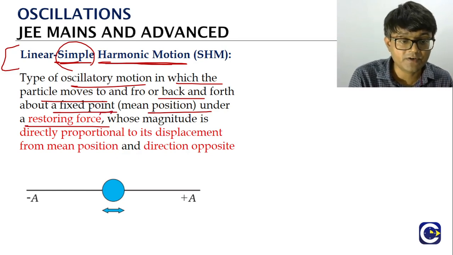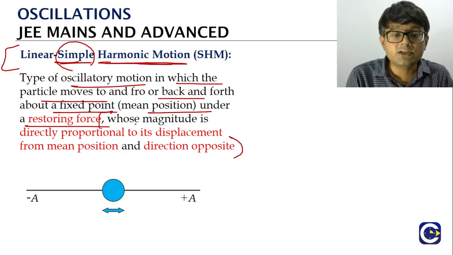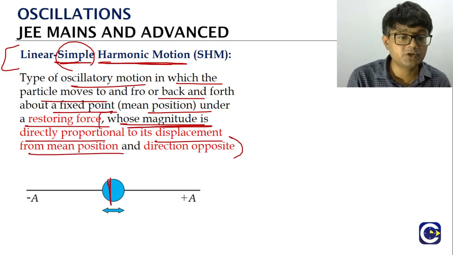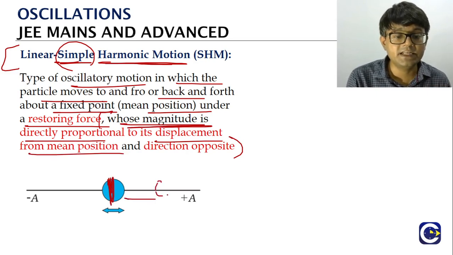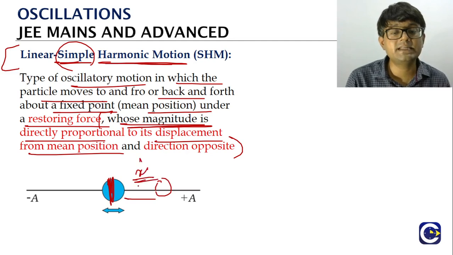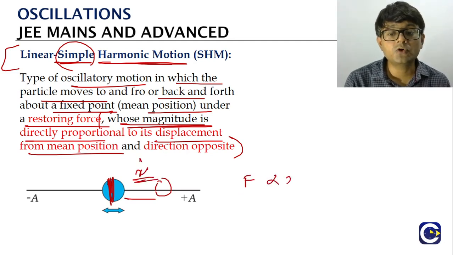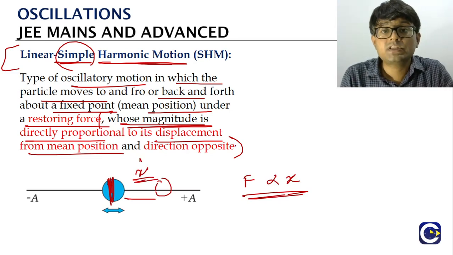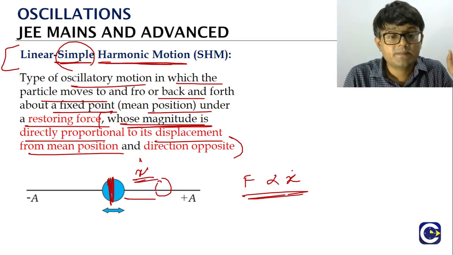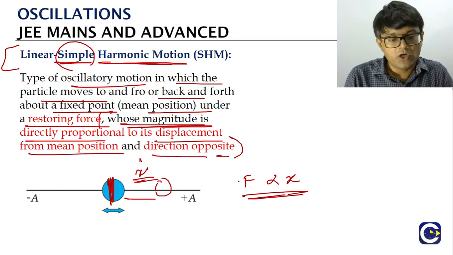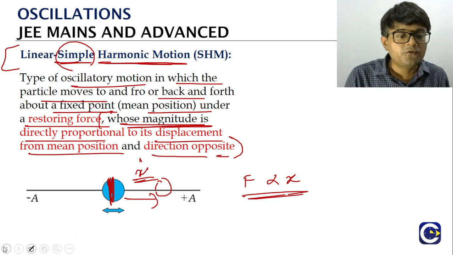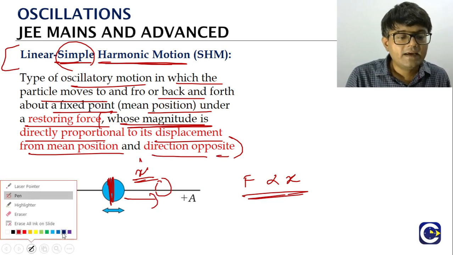But this is the important part. The restoring force whose magnitude is directly proportional to the displacement from the mean position. So this is the mean position, and from here the particle is reaching here. Let x be the displacement. The restoring force value will be directly proportional to the displacement from the mean position, and in the opposite direction, obviously, because if the displacement is to the right, the restoring force must be acting to the left side.